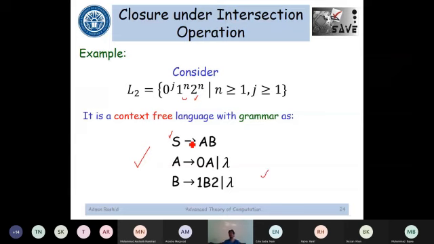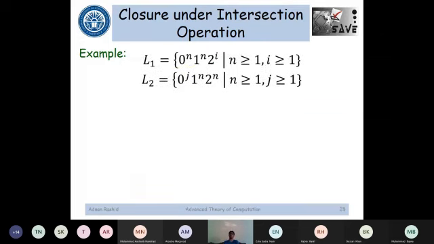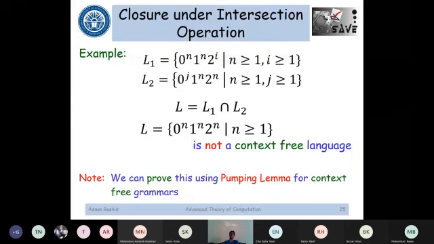Now I have taken L1 and L2 as two languages. I would take an intersection of these two languages. That would look something like this. And this is not a context-free language. Why? We have a formal proof for this that uses the pumping lemma. But more informally, you take this language L and you try to construct its corresponding context-free grammar. You would not be able to come up with this corresponding context-free grammar.